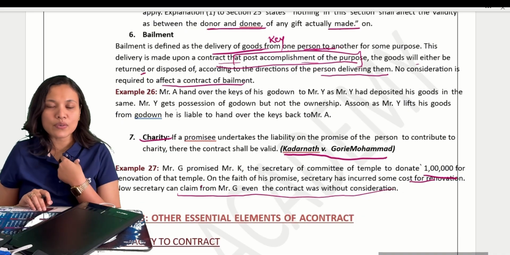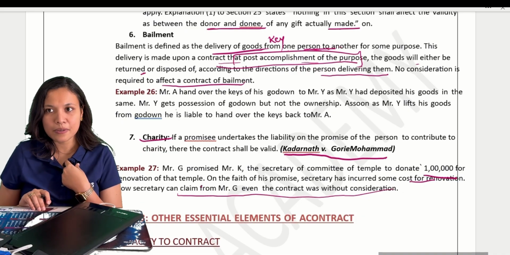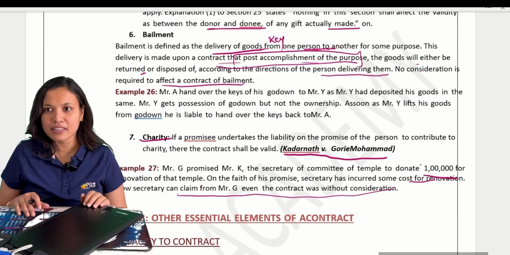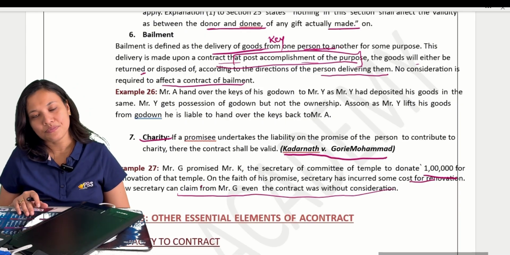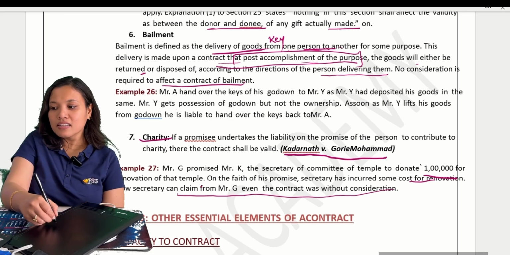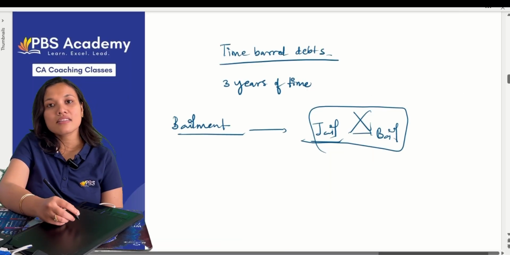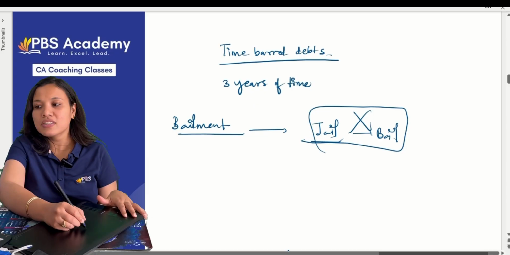Now 1 lakh was supposed to be given for renovations, correct? They have started the work, and he has not yet given the 1 lakh. Can they recover that amount? Yes, they can. So these are the contracts where there is no consideration, but still those are valid contracts.